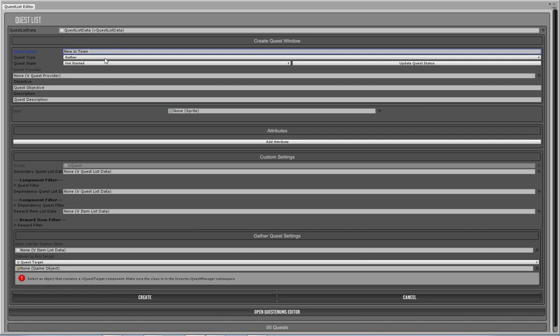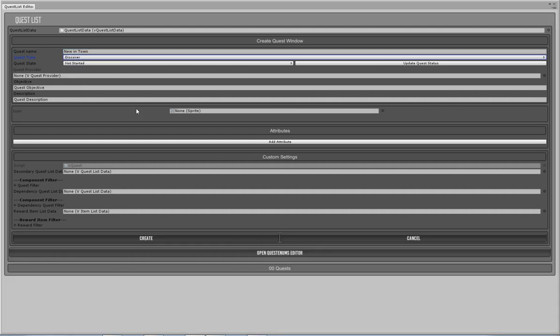And this one's going to be a discovery quest because I want to guide the player to the inn that they need to go to. Of course, it's within their view range, it's like 5 meters away from them, but that's just because it's a demo scene, like a test scene. Anyway, so we're going to set that to a discover quest. The discover quest allows you to set up quests where you just need to travel somewhere, or you need to find a place. So gather is where you need to find items and collect those items, but discover is where you need to find a place or a location. So I'm going to switch it to discover, and now you can see it's changed some of the stuff in here. The quest provider, the quest state, we're going to leave that as not started because that's your default state for quests before you get them. So we don't need to change any of that.